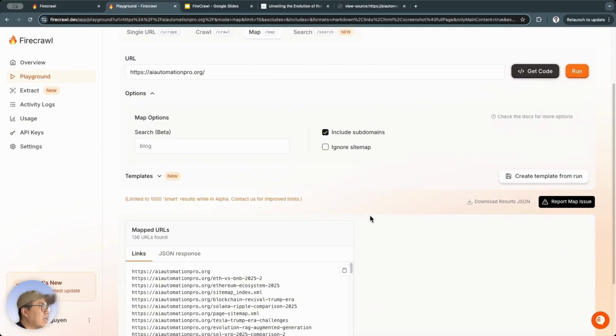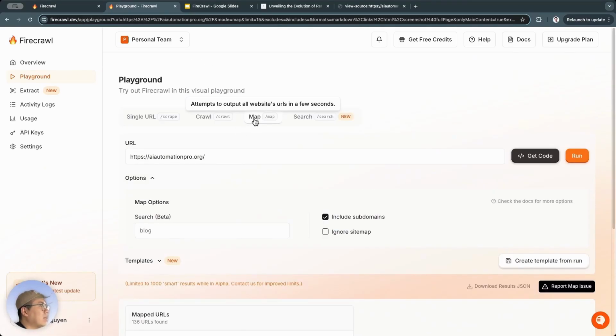Actually, if we do this in multiple steps, we can get the URLs, and then we use these addresses to scrape, and so on. But with this map function, we'll use it when we only need the URL. Just the URL. That's it. But if we want to automatically scrape the data, we use this crawl function.